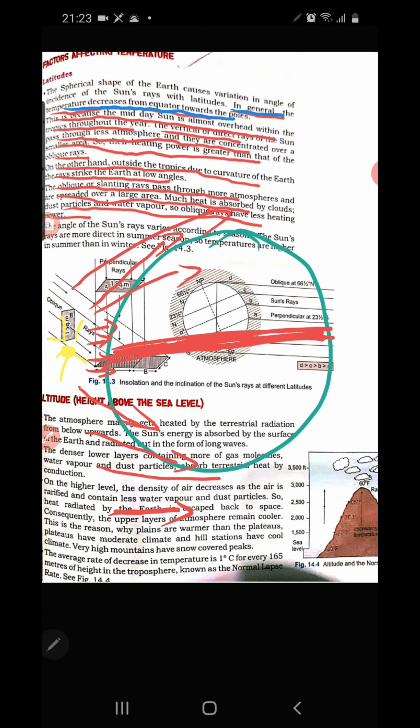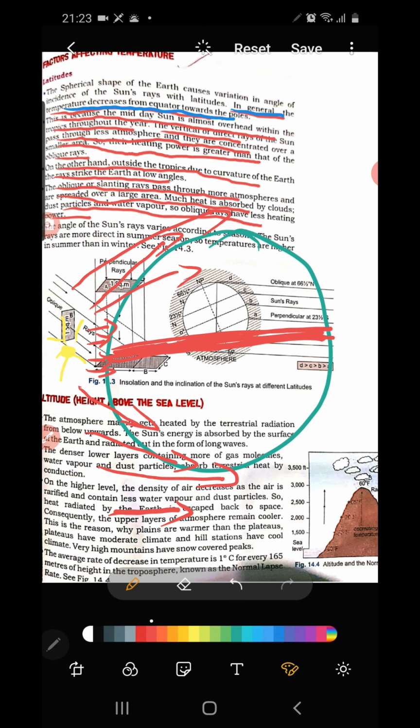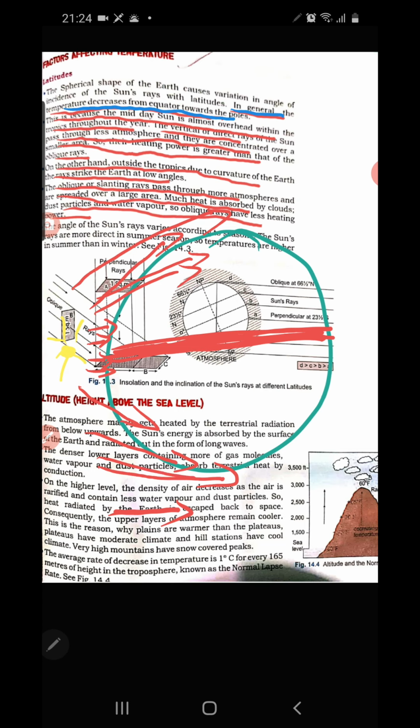Understood? So as you move away from the equator, what happens? The temperature decreases. Why? Because here the oblique sun rays, slanting sun rays, travel a long distance and cover a larger area. So the clouds and water vapor absorb the heat energy. At the same time, while traveling a long distance, they lose heat energy as they are covering a larger area. But direct sun rays cover a smaller area, so they cause heating of equatorial places.